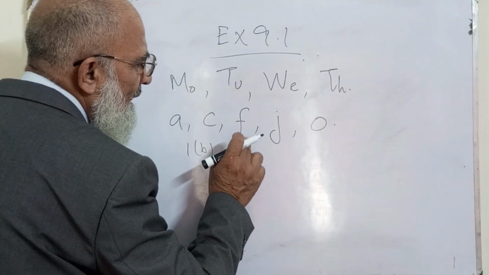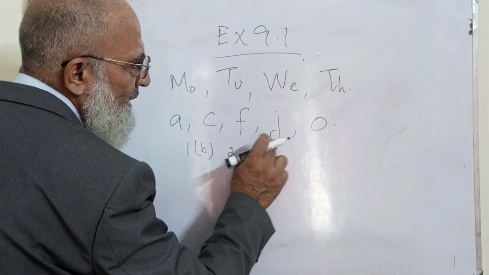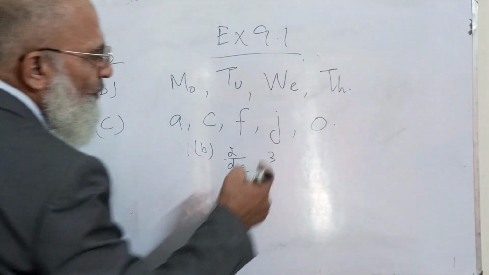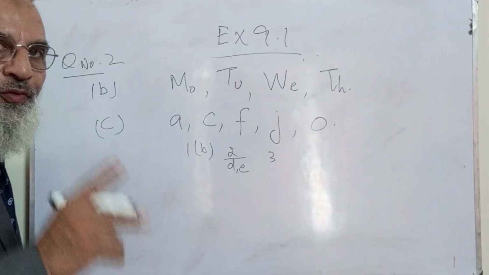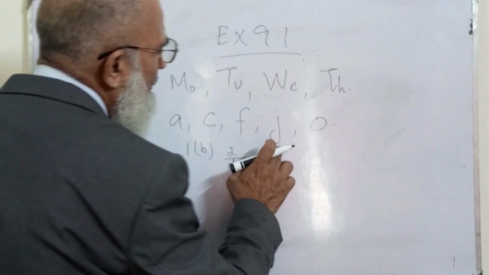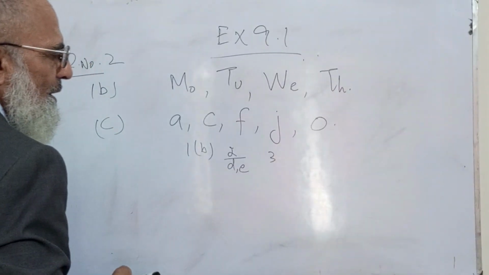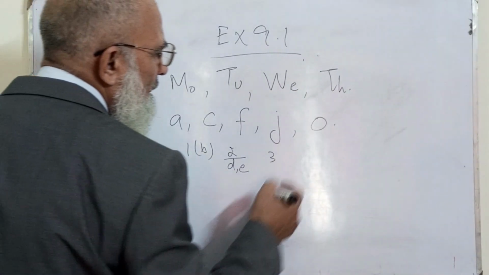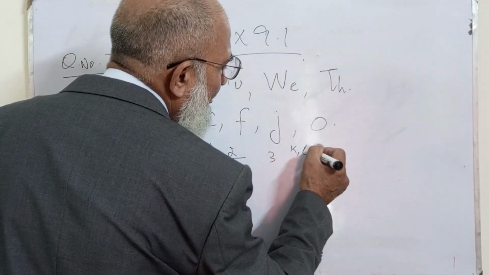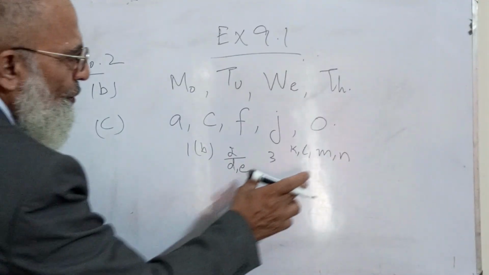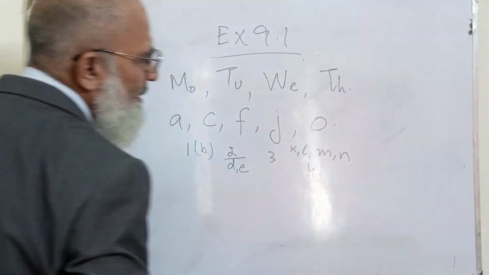And then F, G, H, and I. Three letters are missing. And of course, here it should be four letters missing: J, K, L, M, and N. So you see, four letters are missing over here.